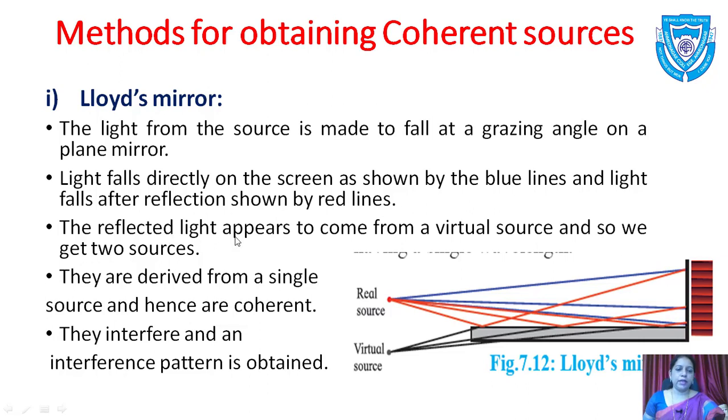The reflected light appears to come from a virtual source, and so we get two sources. They are derived from a single source and hence are coherent. They interfere and an interference pattern is obtained. In this way we can get coherent sources from the real or primary source.